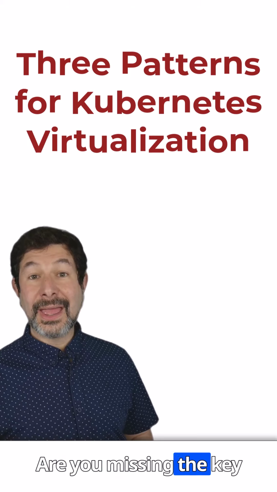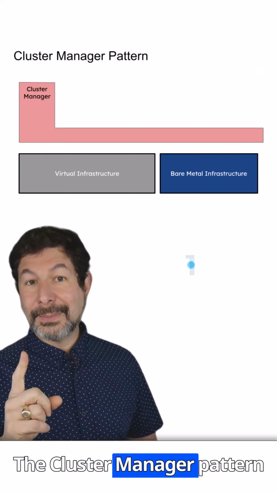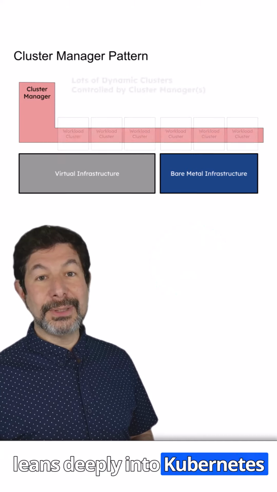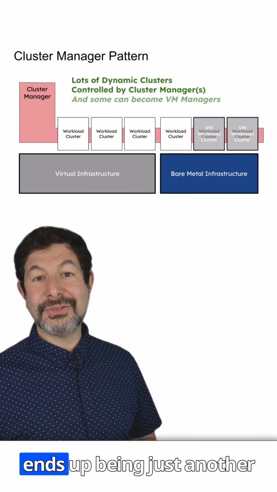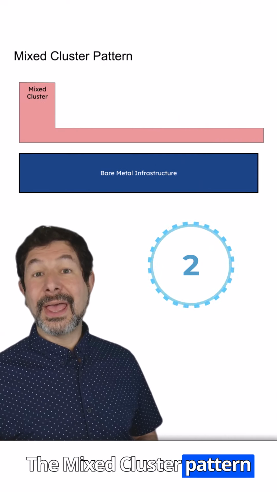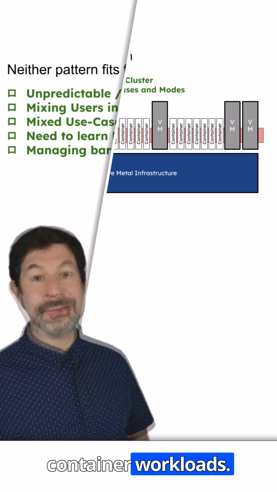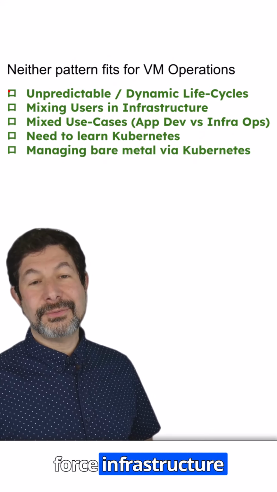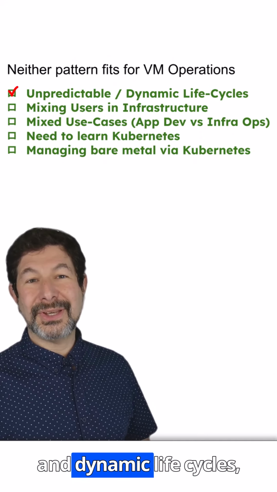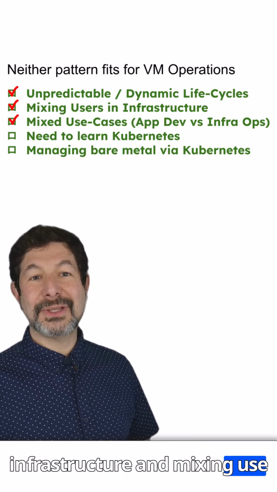Are you missing the key third pattern for Kubernetes virtualization? The cluster manager pattern leans deeply into Kubernetes on Kubernetes, where virtualization ends up being just another managed cluster. The mixed cluster pattern has production VMs intermixed with dynamic container workloads. But these patterns force infrastructure operators into unpredictable and dynamic life cycles, allowing users in infrastructure and mixing use cases.